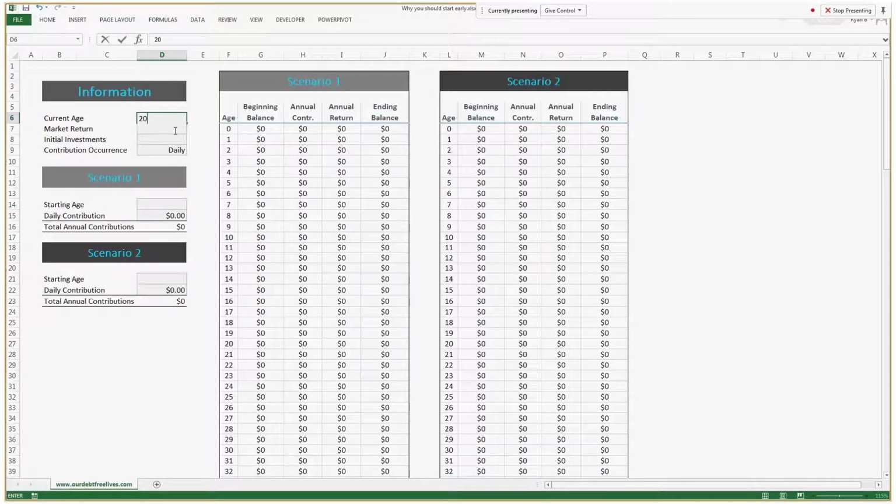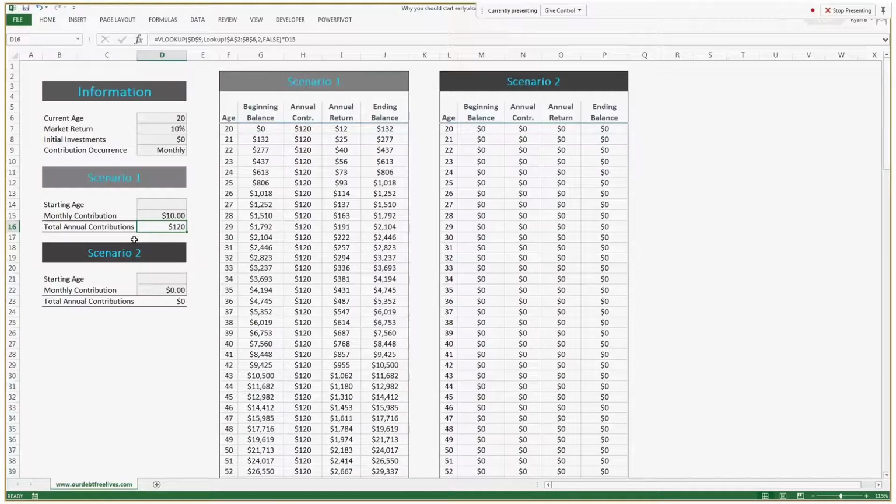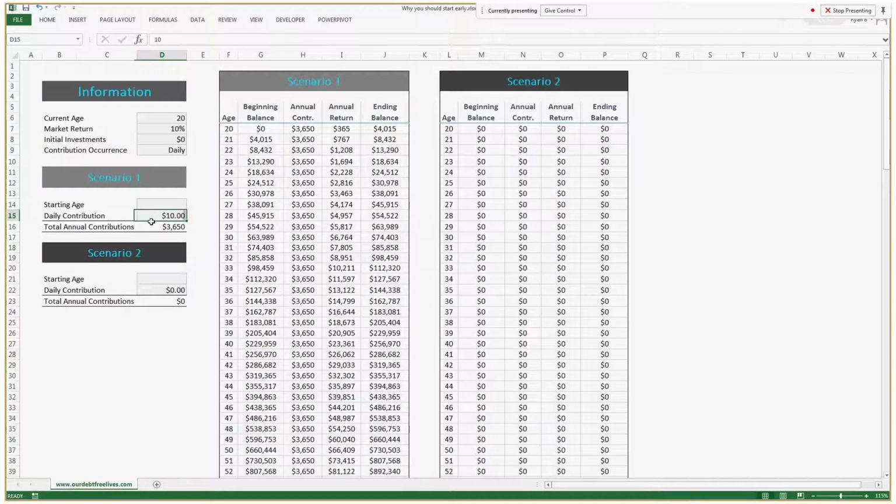In this example, I'm going to show you how big of an impact starting early can have on your portfolio. So we're going to say that you're 20 years old and your initial investment is 0, your market return is 10, and then contributions, we're going to use daily. You'll notice down here, if I change it to monthly, this will update. The contribution amount, what that does is if you put, let's say, $10 in there, that'll be your monthly contribution. So you'll see 120 for the total for the year. But if we change that to daily, so if you contribute $10 a day, your total contribution would be $3,650.